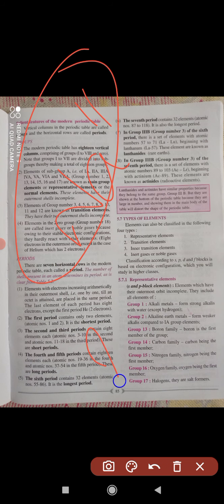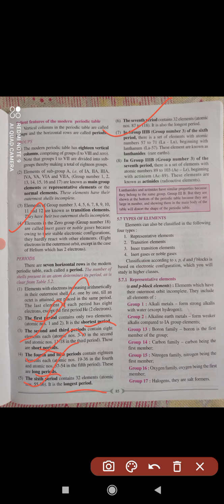And here group 3B, the sixth period, the set of elements with atomic numbers 57 to 71, lanthanum to lutetium, are called lanthanides, okay. And actinides, you just remember this thing, they are radioactive elements and rare earth elements. In 3B, in the 6th and 7th periods, lanthanides and actinides are present.